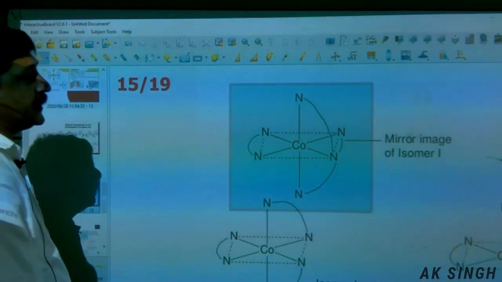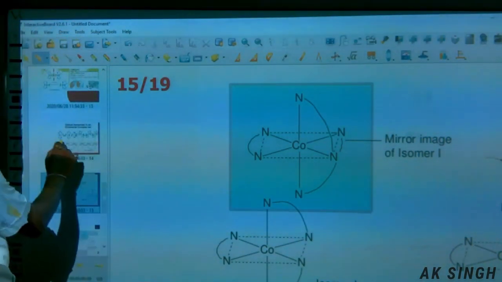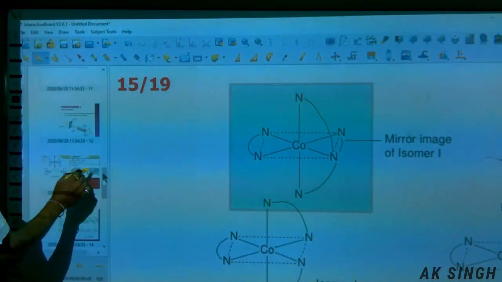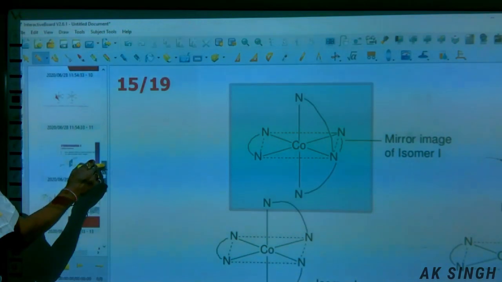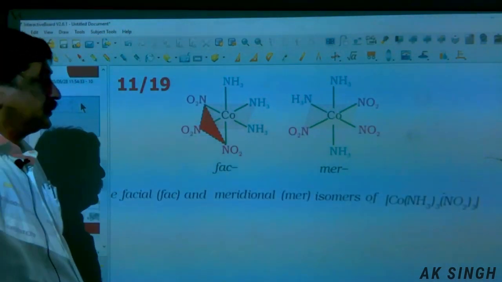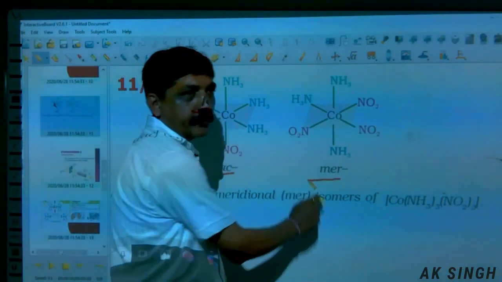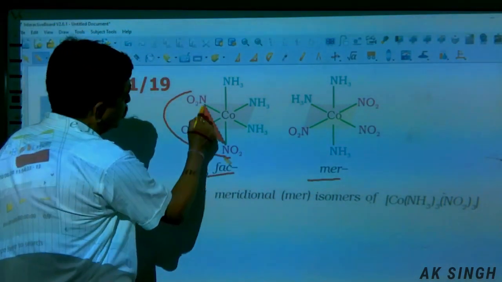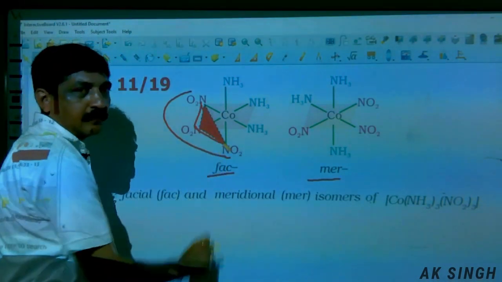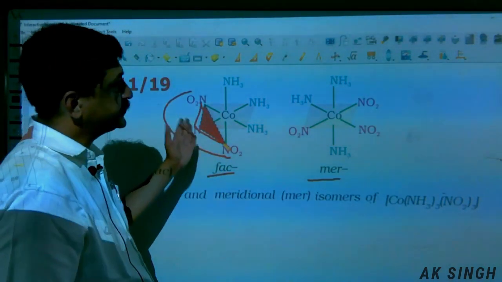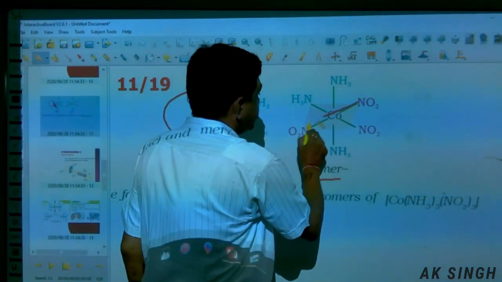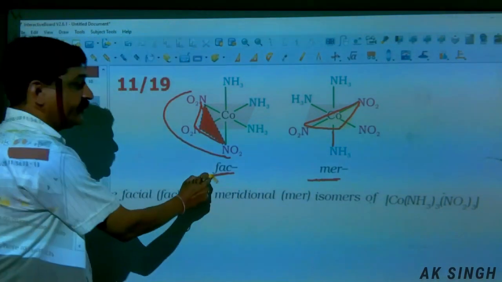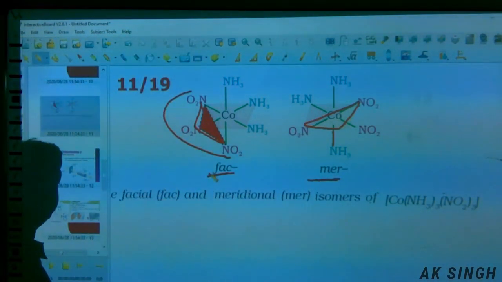Let us see a few more examples. This one is Facial, this is Meridional. The three ligands on the same side, and this is adjacent to this one. So this becomes Meridional and this is Facial. It is given in the NCERT book.